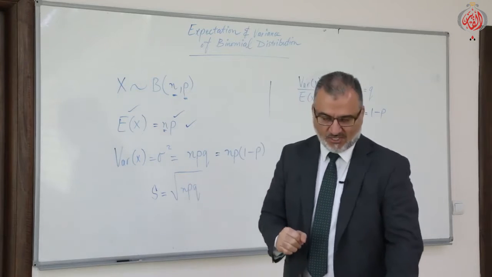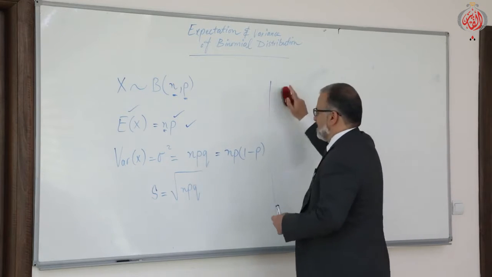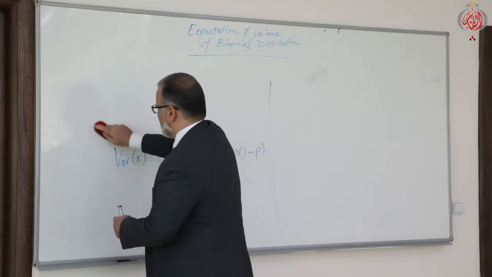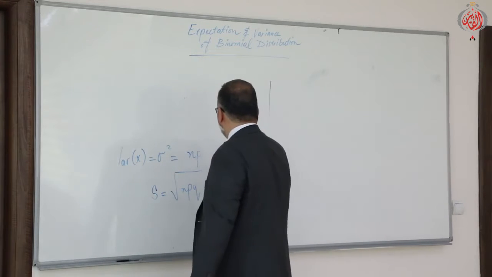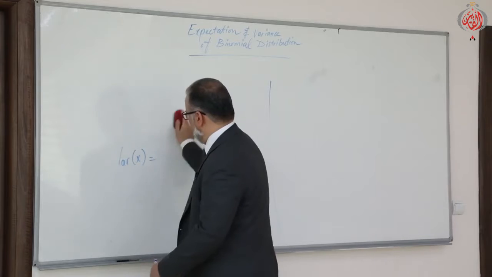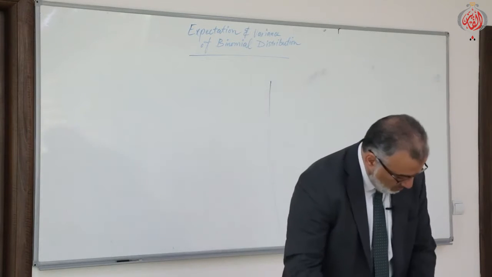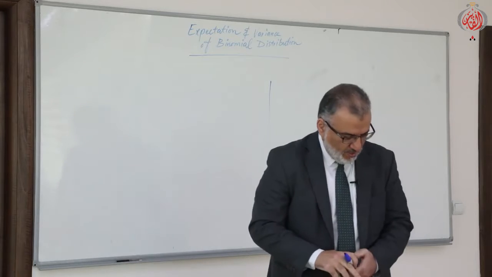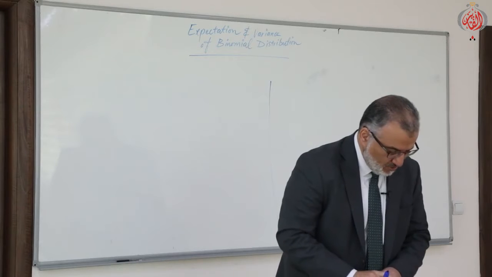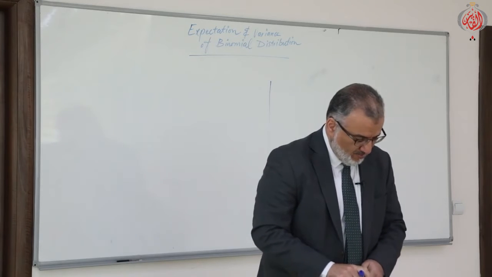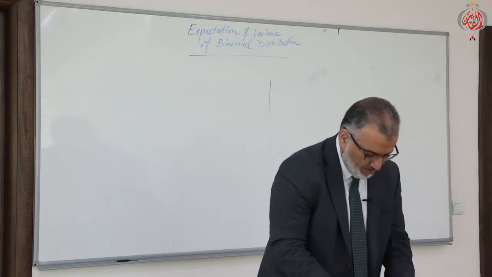Okay, let's take some questions. Open your book, please, page 174. Page 174. All of you, please bring your textbooks. Open it, page 174. Let's see question number 1. We need to calculate the expectation, variance, and standard deviation of each of the following discrete random variables.